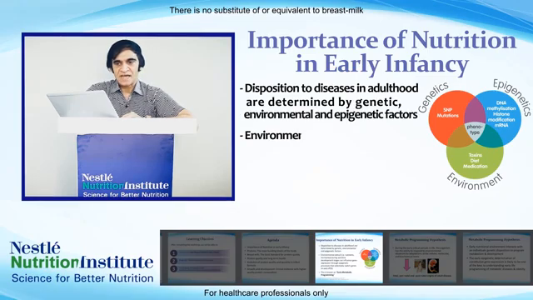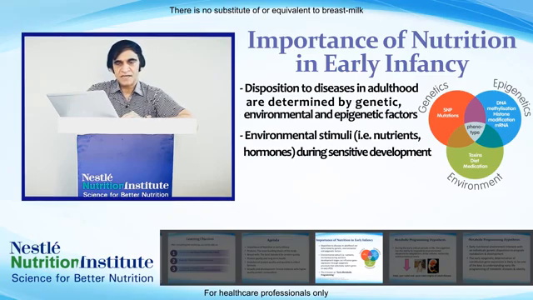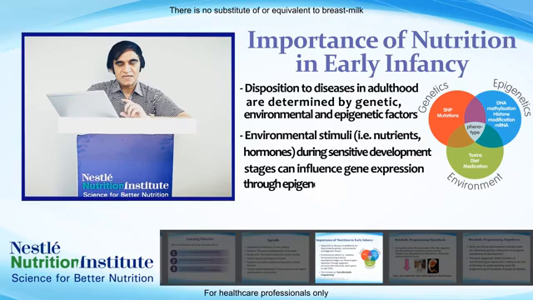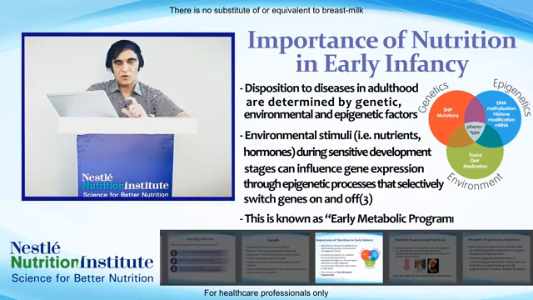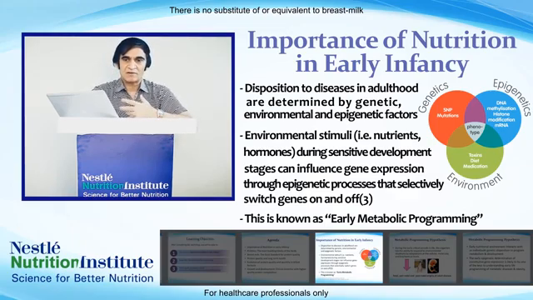Disposition to diseases in adulthood are determined by genetic, environmental, and epigenetic factors. So I want to give emphasis on these few lines. Disposition to diseases in adulthood are determined by genetic, environmental, and epigenetic factors. So nowadays there is a huge hue and cry about epigenetics. So what do we mean by epigenetics?